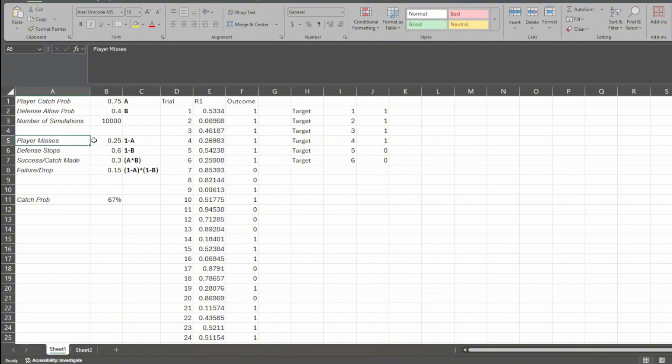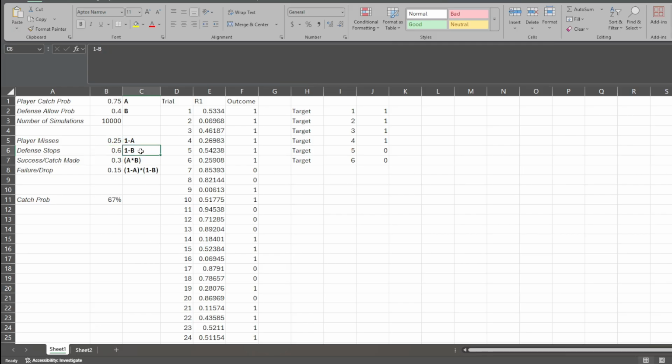So what I'm going to do is say, based upon this information, if a player has a 75% chance to make a reception, which is A, what is the probability that they don't make the reception in general? It doesn't have to be against this team, because in the NFL you have small sample sizes, so it could be against anybody. So I would then say 1 minus A, which is going to give us 25%. So there's a 75% chance this player makes a reception, 25% chance that they don't. Maybe they got butterfingers 25% of the time.